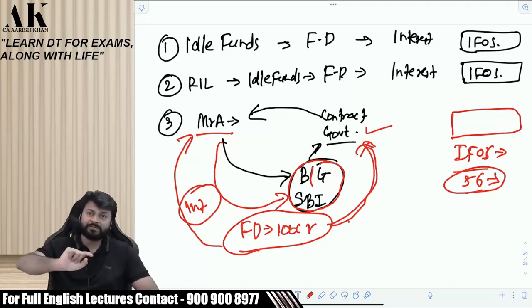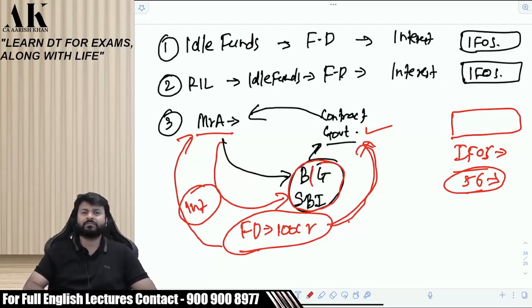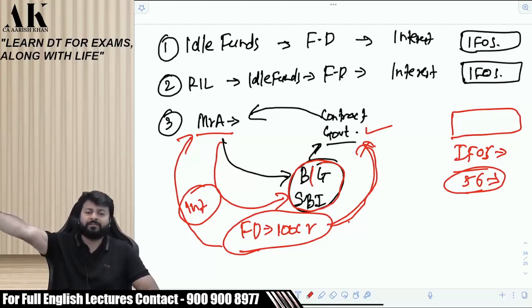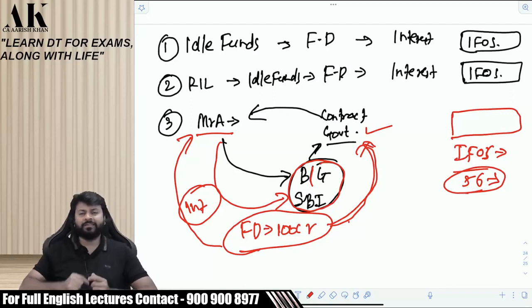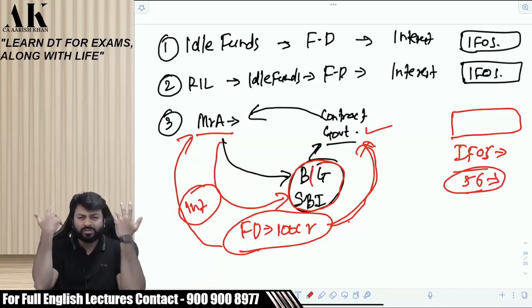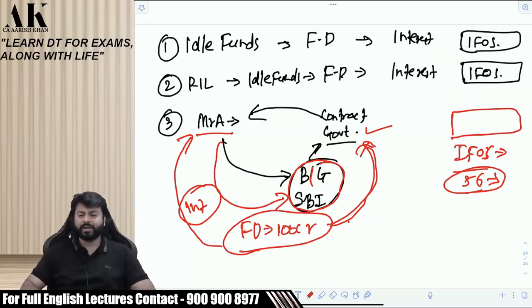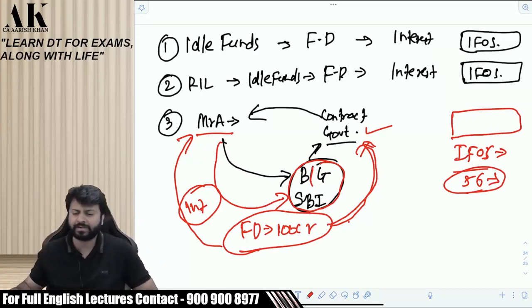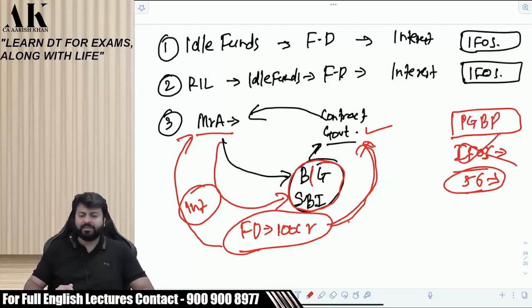You are earning this interest because you want a business contract. That is the reason you have made this FD and this bank guarantee. And if incidentally you are earning some interest out of it, your intention is not to earn interest but to get a contract, and therefore such income will be classified under the head PGBP and not under the head IFOS. Is it clear?